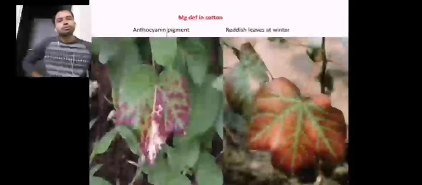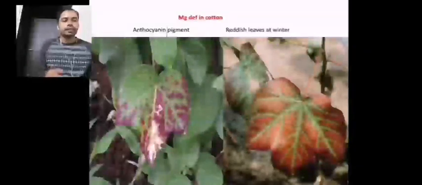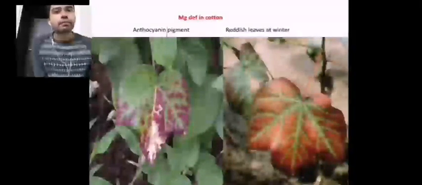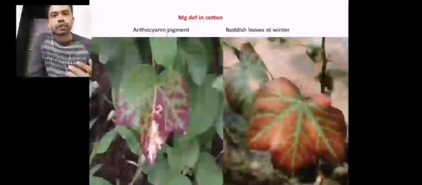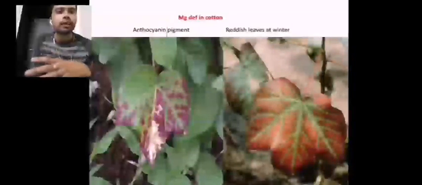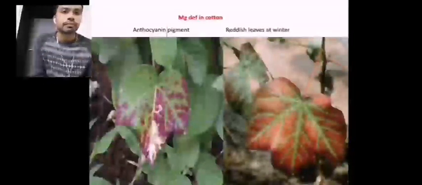But most of southern India depends upon cotton cultivation. They are shallow soils, and the depth of the soils is not sufficient to maintain the same magnesium concentration in the soil systems. So the shallowness of the soils will influence magnesium translocation. What I mean to say is that most of the soils prevalent for cultivating cotton in India are deficient in magnesium and zinc.